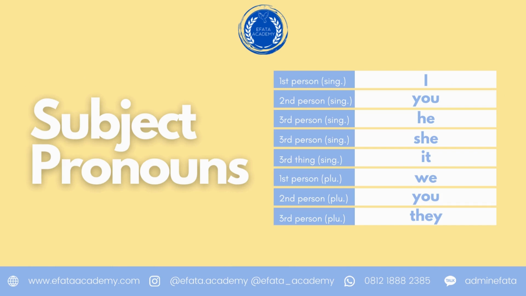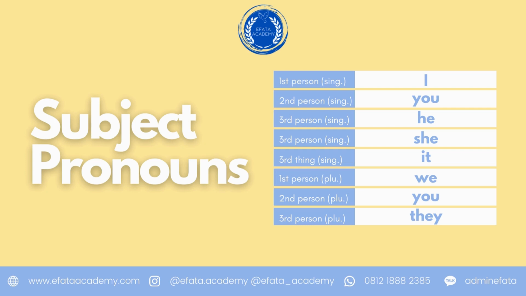For the subject pronouns, as you can see on your screen, there are a lot of categories that are listed. For example, first person, second person, third person, all of them singular. And then first person, second person, and third person plural. The singular and plural here really matter because it's going to identify the person that you are talking about.